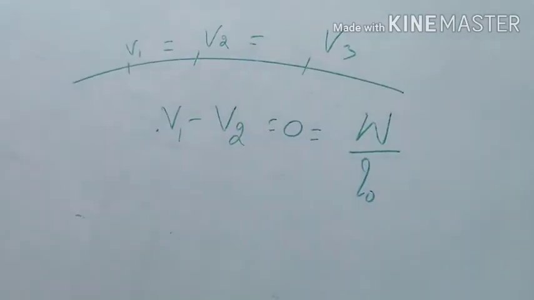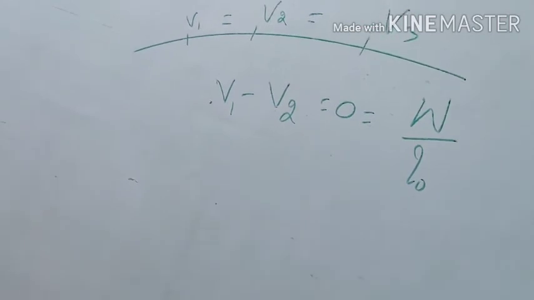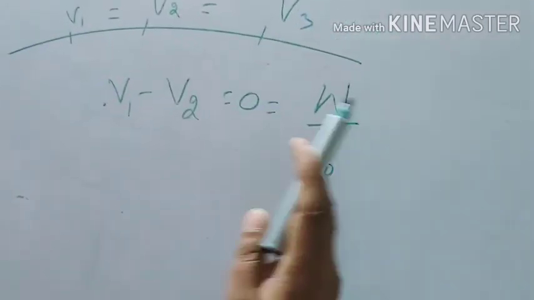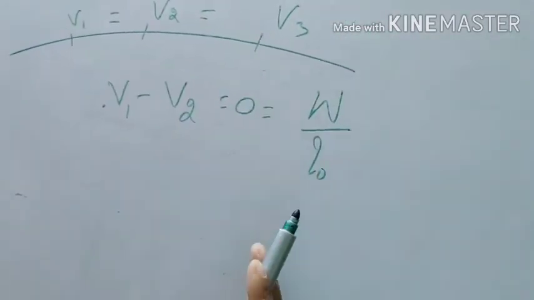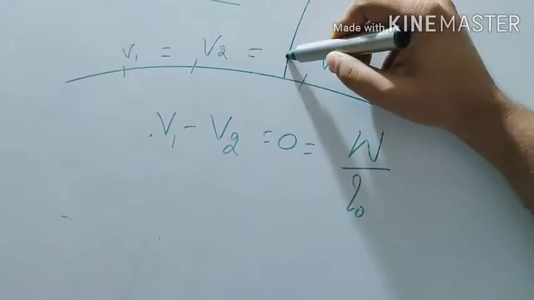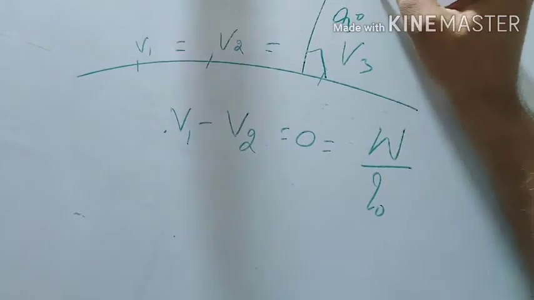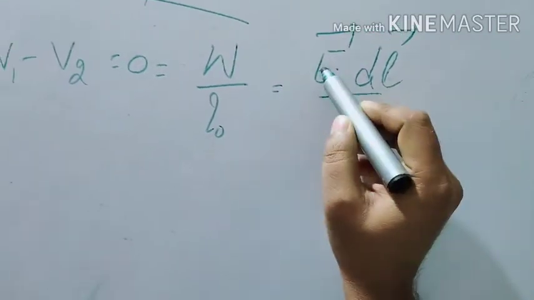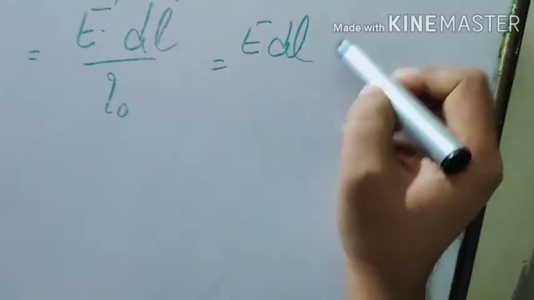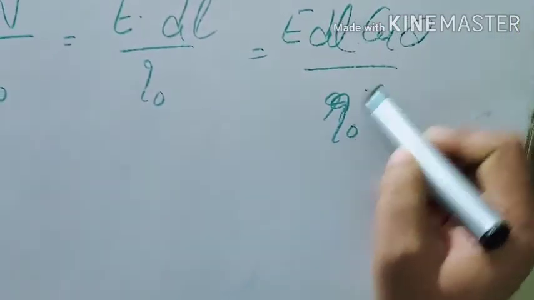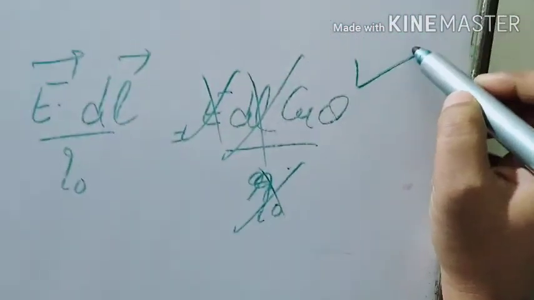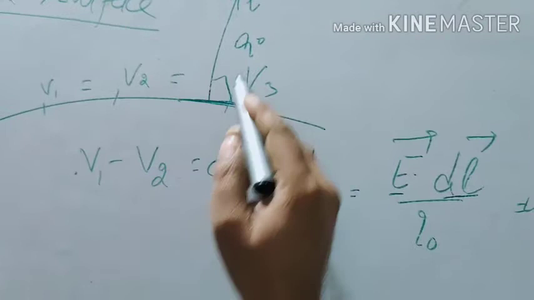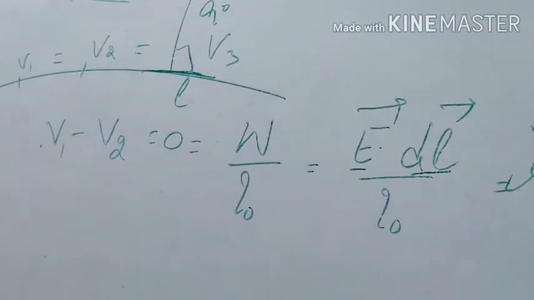So the three properties we have discussed, these are the properties. The definition is also a property. What is the first property? Potential is the same. Potential difference is 0. Work done is 0. On an equipotential surface, the electric field is at 90 degrees. This we have already defined: E dot dl will also be equal to 0. This will be equal to E dl cos theta. This cannot be 0, this cannot be 0, so this will be 0. So theta has only one option, 90 degrees. So electric field and length are perpendicular. This is the fourth property.